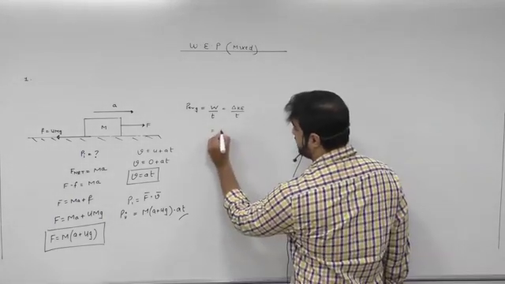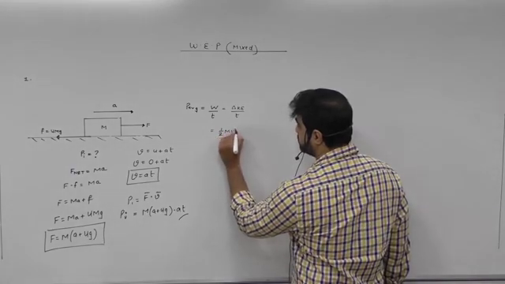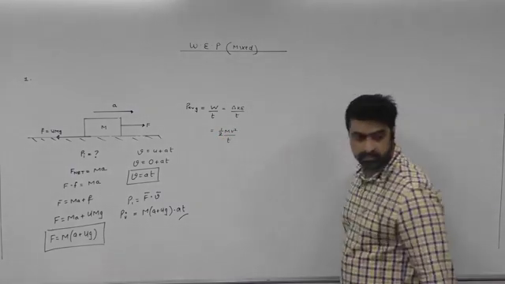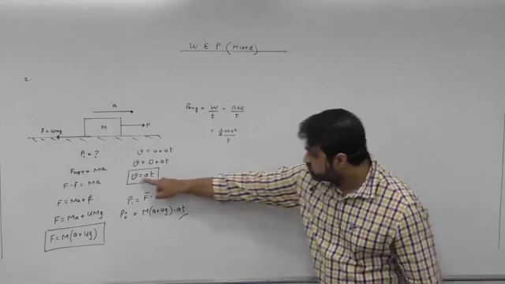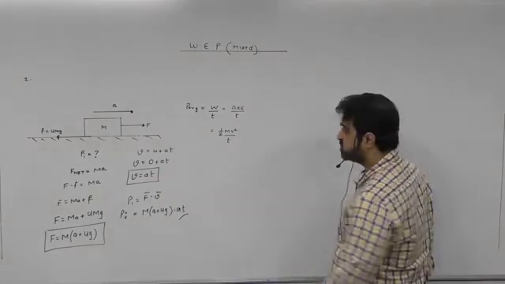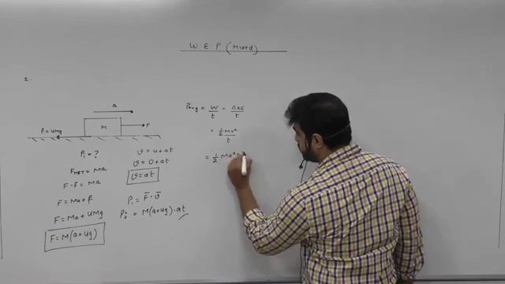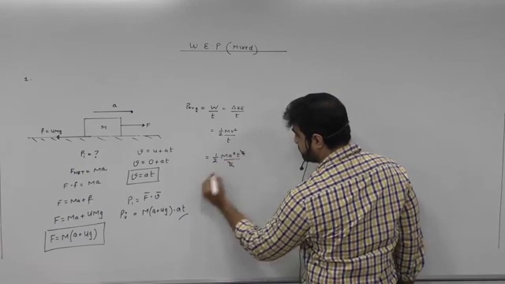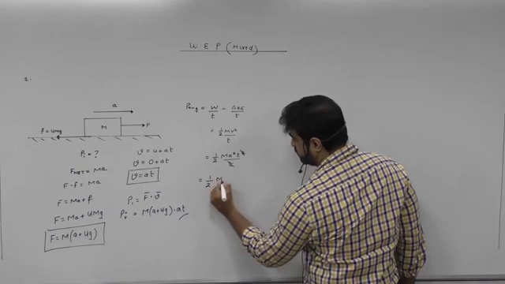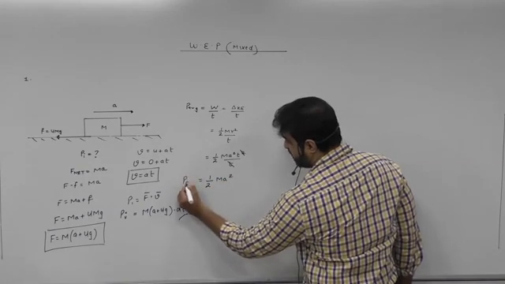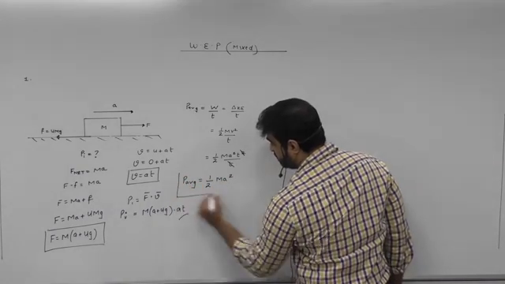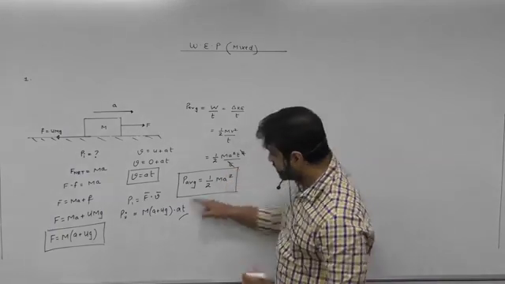So u is 0. So it is half m v square by time t. But what is v equal to? At. So it will be half m a square t square by t. It will become half m a square. So this is the average power.